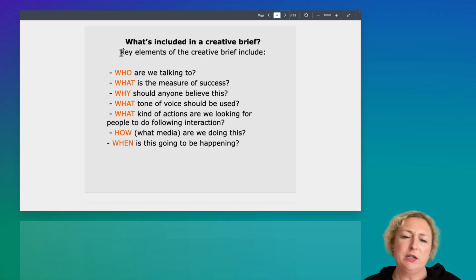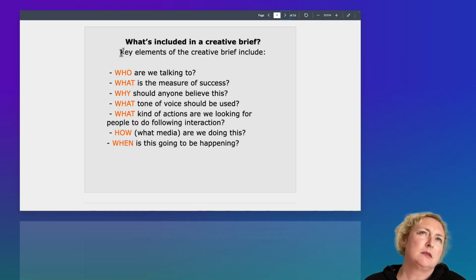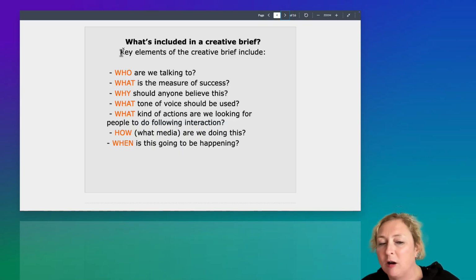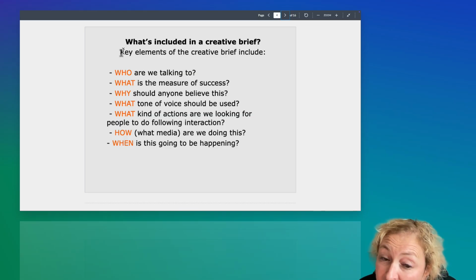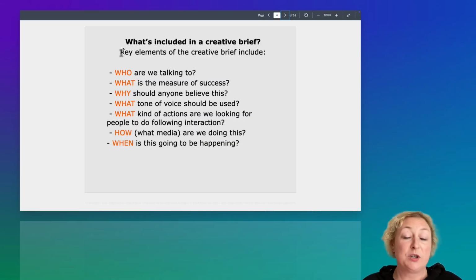What tone of voice should be used? If we were designing for kids, maybe we would have a different kind of tone. So you need to figure out who your target audience is and what kind of media we are using. We're going to create a website in Figma and make our designs, or we're going to make a website in Wix, which you can also do. I still want you to learn Figma.